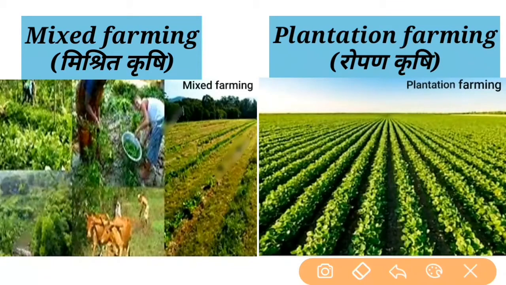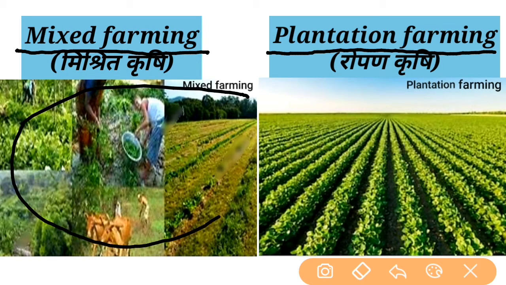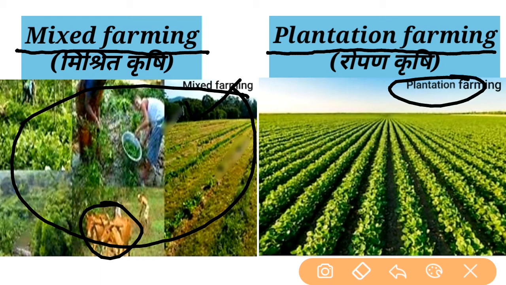And now turn to the next topic, the two types of commercial farming. First one is mixed farming and the second one is plantation farming. Here we have many similarities between these two, but first of all we will talk about the differences. The main difference is that in mixed farming we grow more than two crops along with animal rearing on a single large farm, while in plantation farming we focus on only a single crop on a large area.